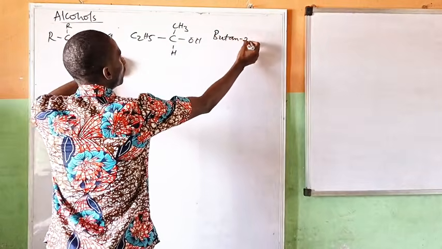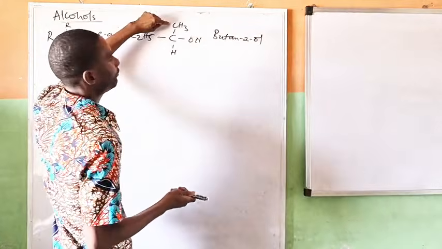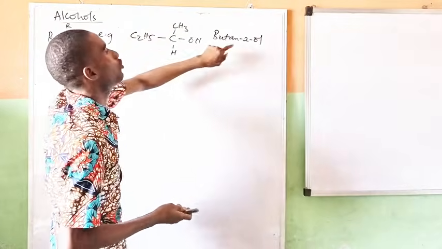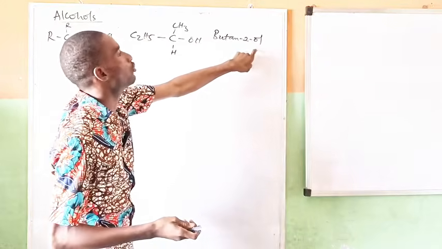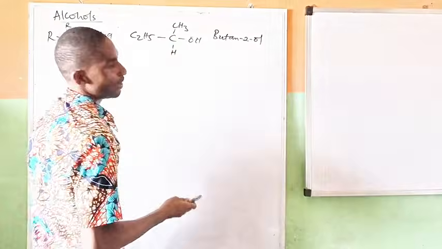Why is it butan-2-ol? Butan because there are 4 carbon there, 1, 2, 3, 4. Then 2-ol because the hydroxy group is on carbon number 2. This is carbon 1, carbon 2. And that is why it's butan-2-ol.